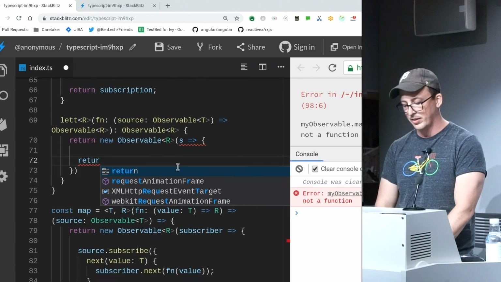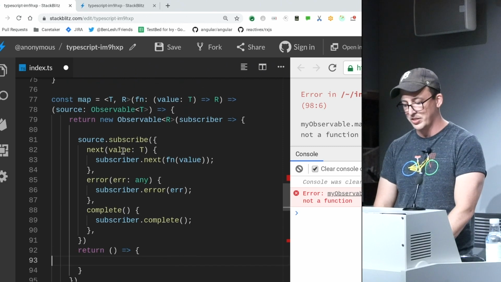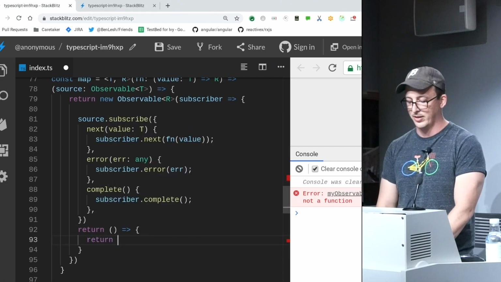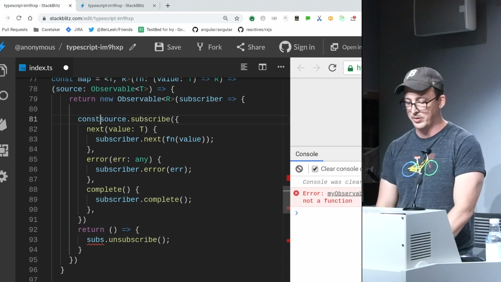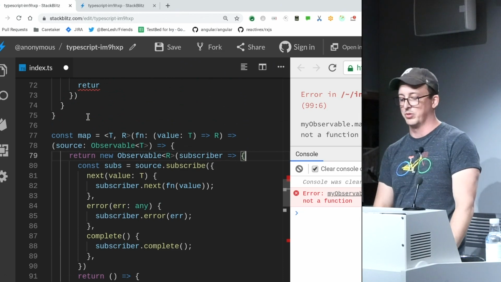I biffed my mapping function down here. I just remembered, I subscribed and I never unsubscribed. Who writes this library? This is not a return. I'm supposed to capture that up here. All right, sorry, my bad. Don't use this library that I'm writing right now.